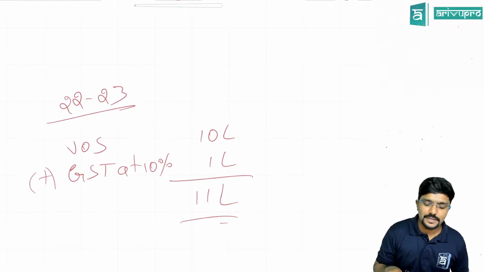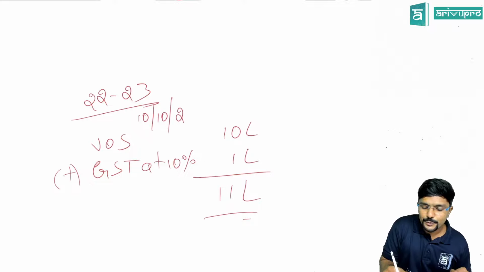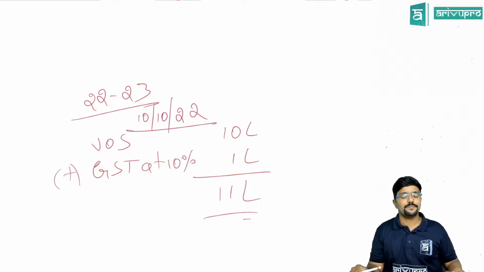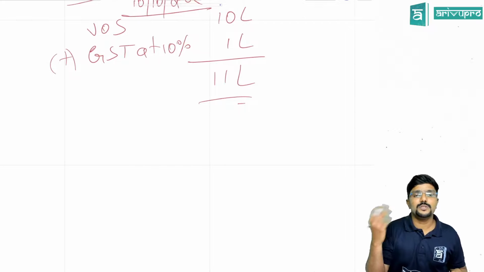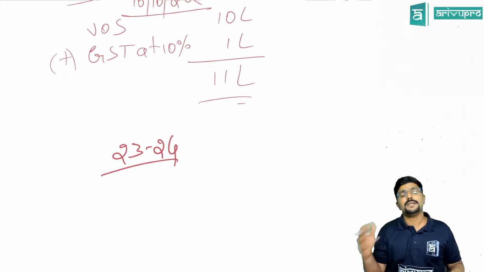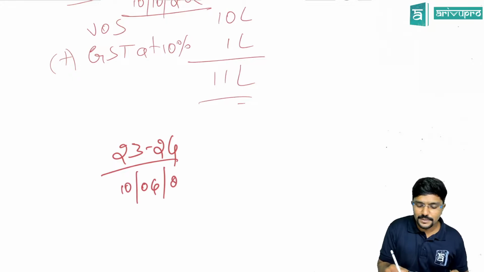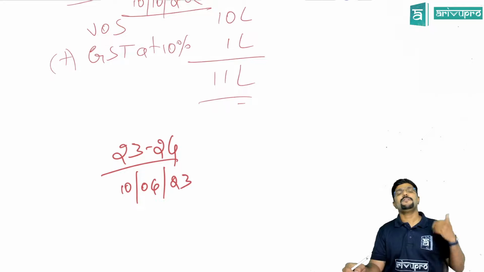Assume this was somewhere in 22-23. Let me take 10th October 22 as the invoice date. Fine. Now later the goods were returned back in the year 23-24 by the recipient. Assume it is 10th June 23. He returned back 50% of the goods.